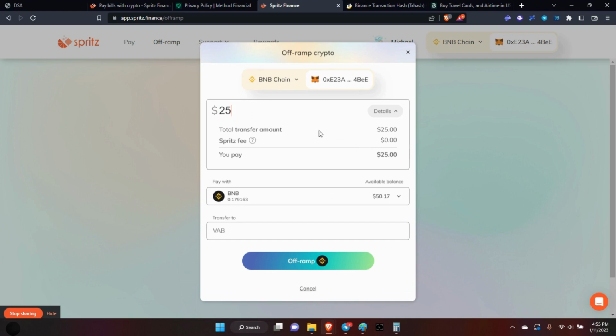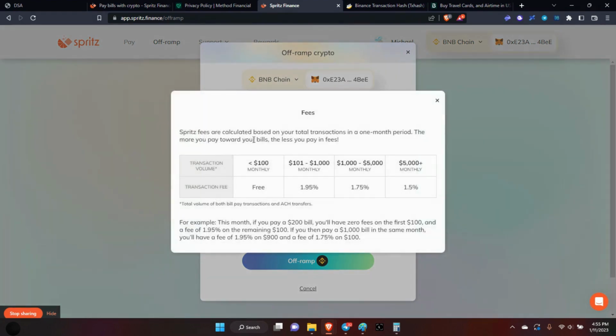Then it's going to show the transfer fee. Oh, there's no fee in there this time, huh? There we go. There goes your fees. The Spritz fees are calculated based on your total transactions in a one month period. The more bills you pay, the less you pay in fees.